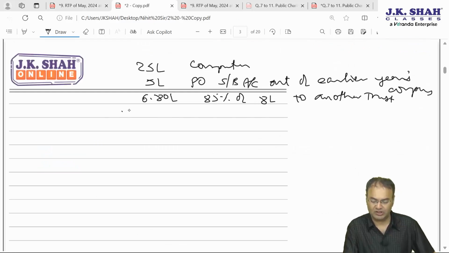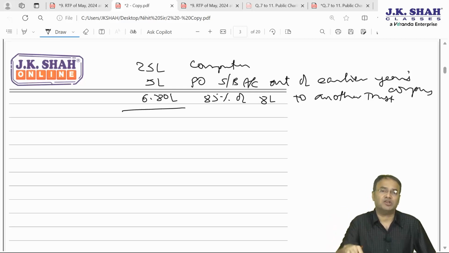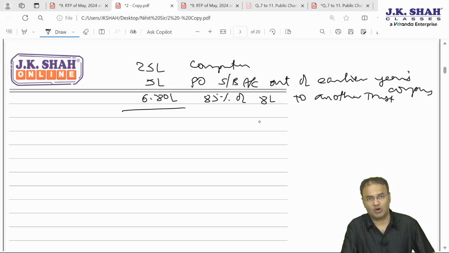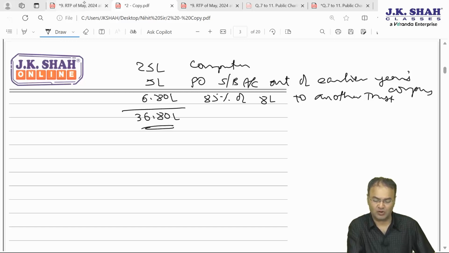Application of income, only 3 things will amount to application of income: purchase of computer out of current year voluntary contribution and not out of corpus or not out of loan; 5 lakhs amount reinvested back into specified modes of investment which were utilized for acquiring building out of corpus; and 6.8 lakh being 85% of 8 lakh contributed to another trust. 36.8 is the answer. This will be regarded as application of income.